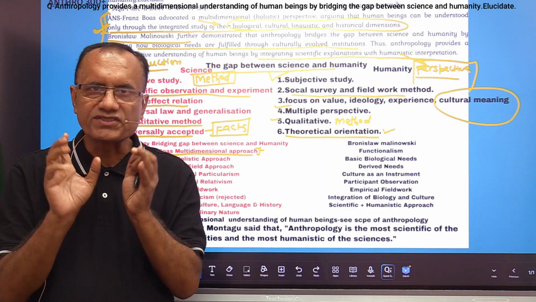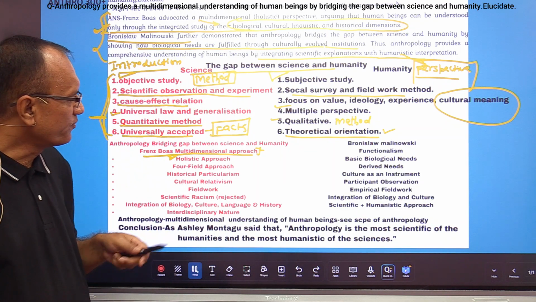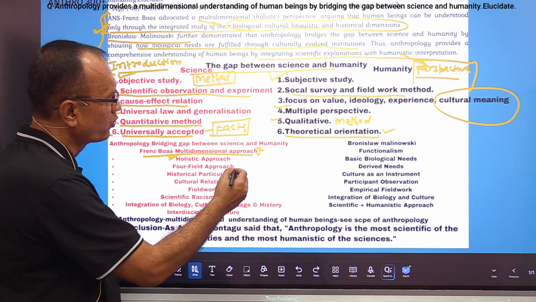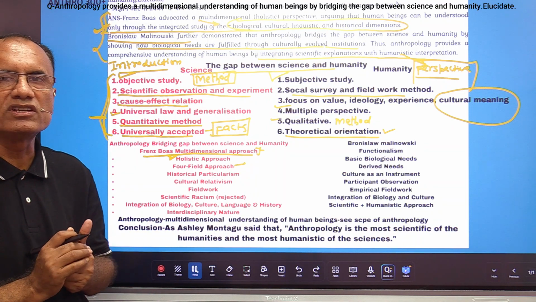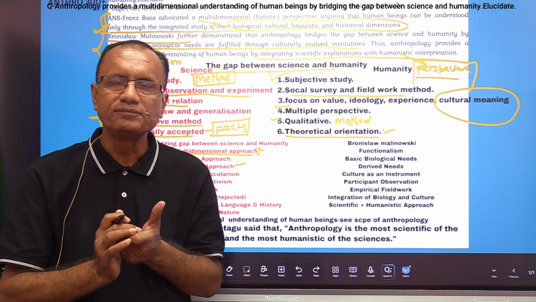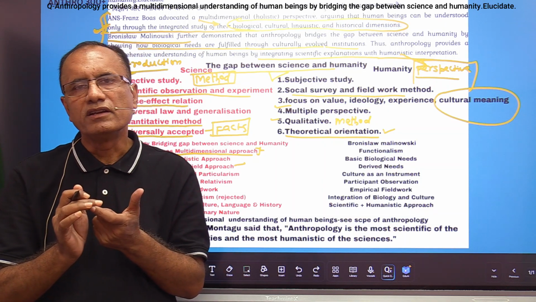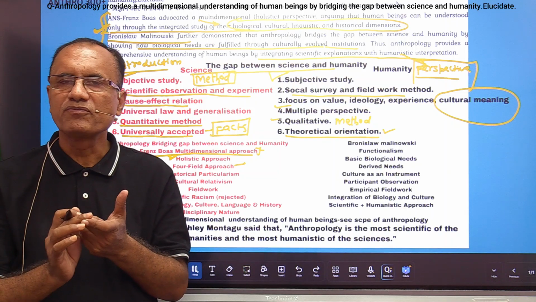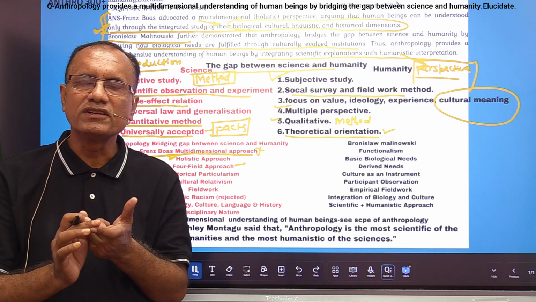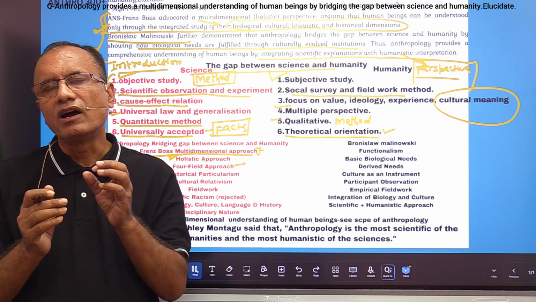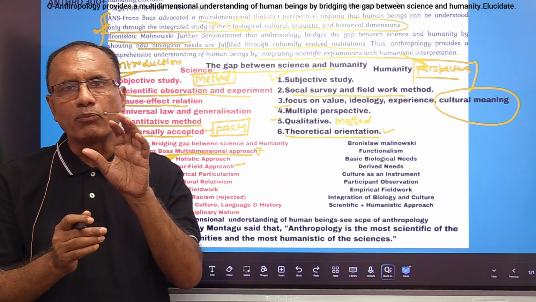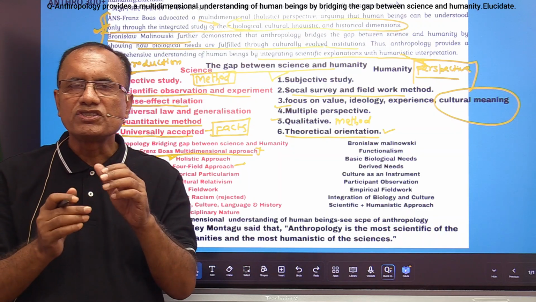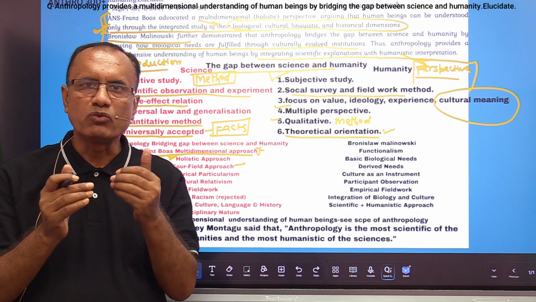First. Second, Franz Boas provided the four-field approach. It means in anthropology we study biological anthropology, socio-cultural anthropology, linguistic anthropology, and archaeological anthropology. So these are the four-field approaches which were given by Franz Boas.